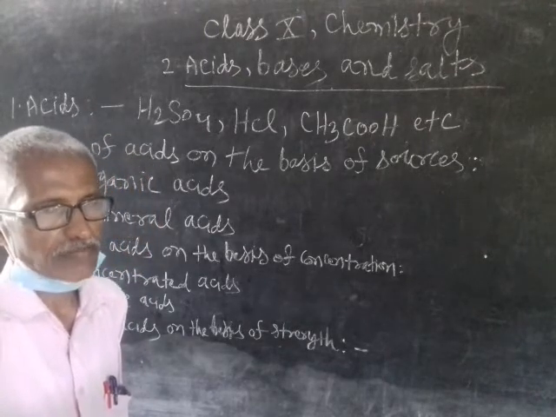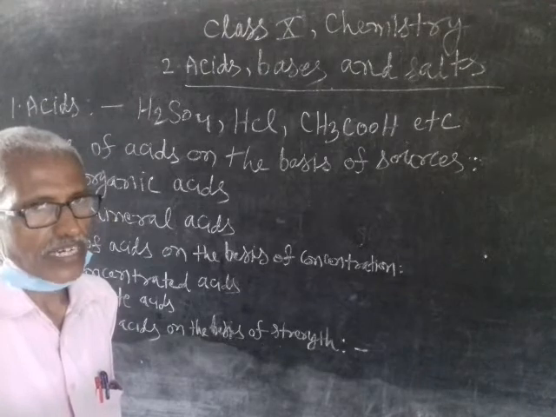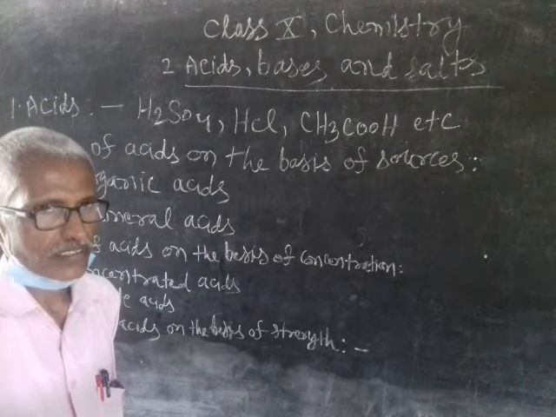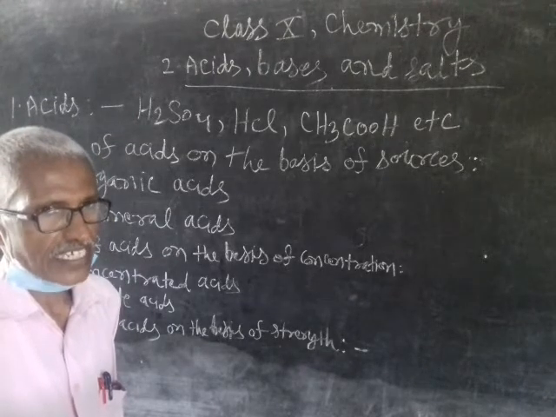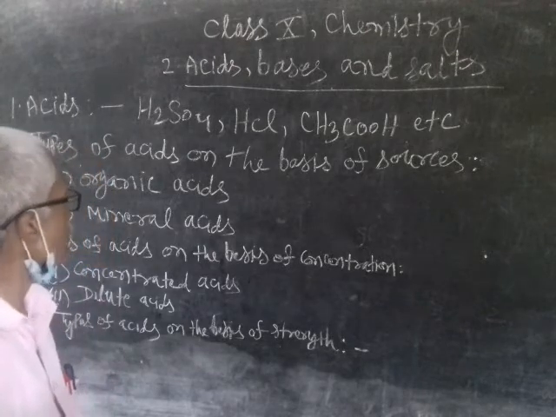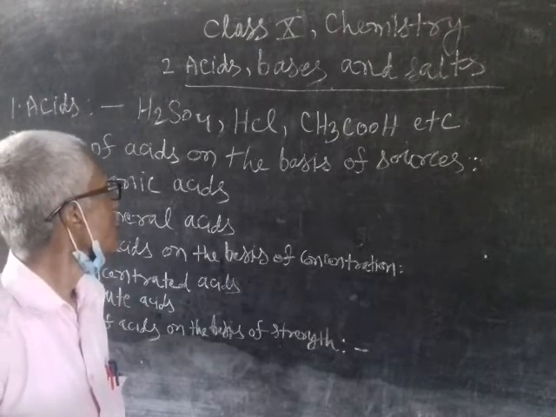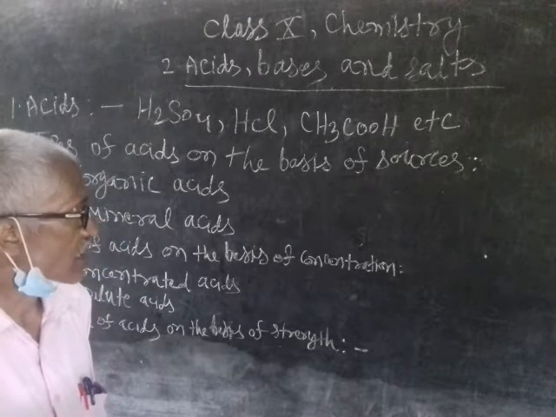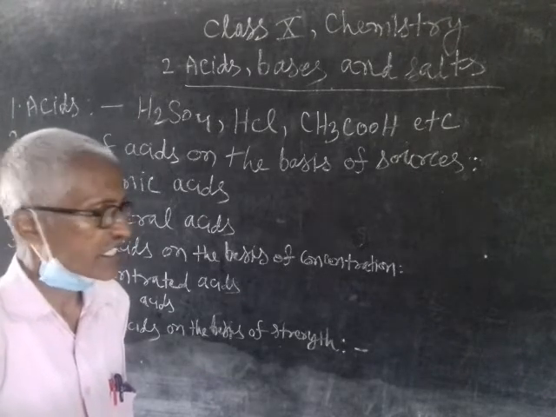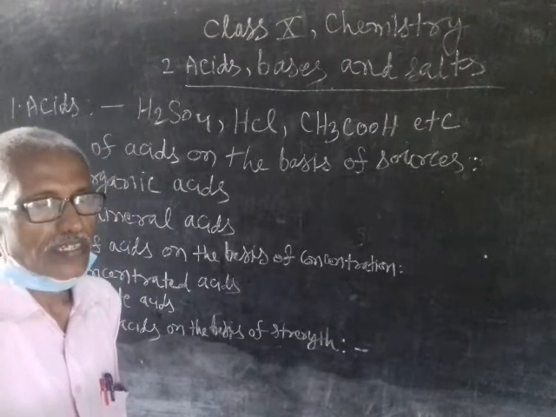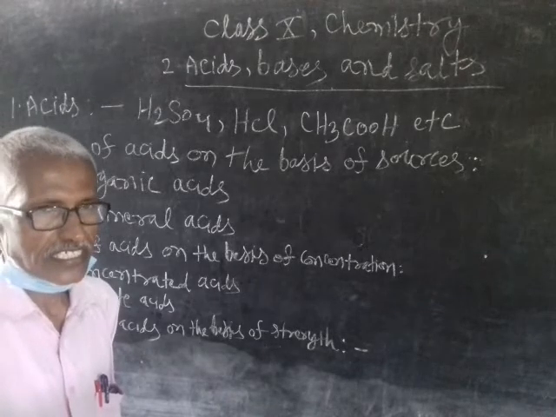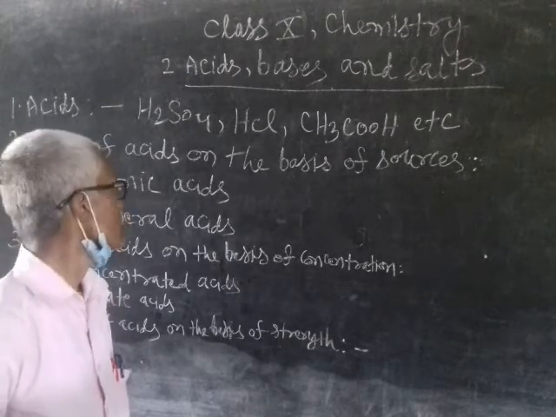This hydrogen can be replaced by a metal to form salt and hydrogen gas. Examples of acids are sulfuric acid, hydrochloric acid, acetic acid, lactic acid, tartaric acid, etc.